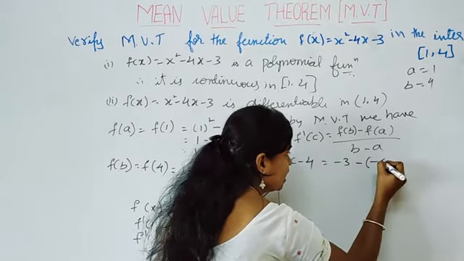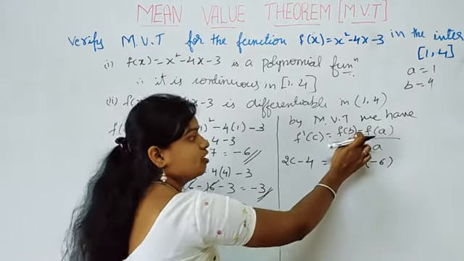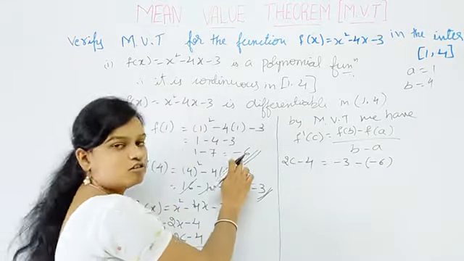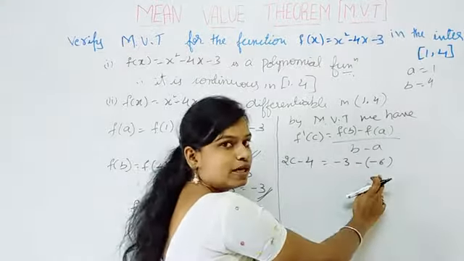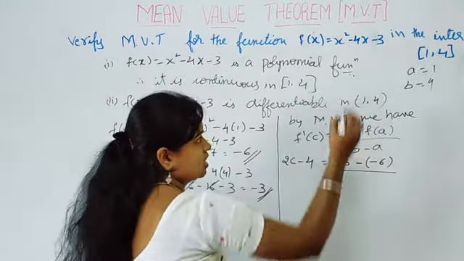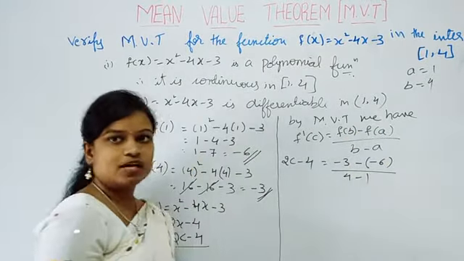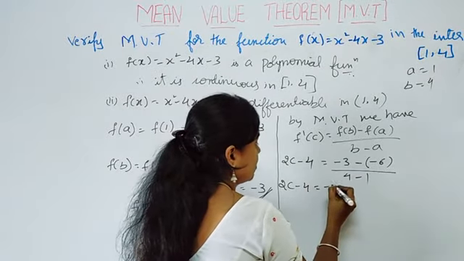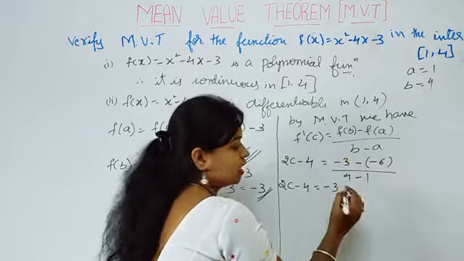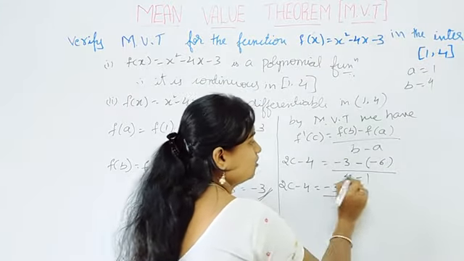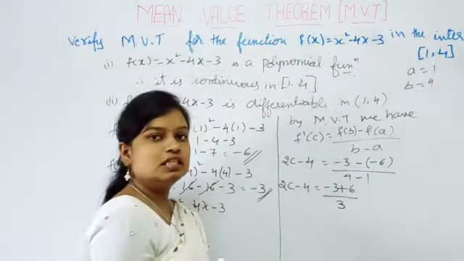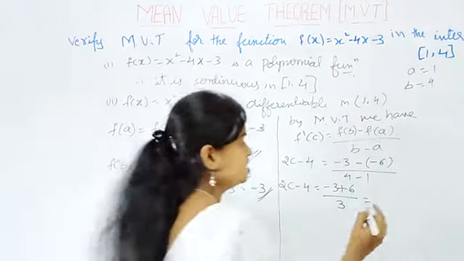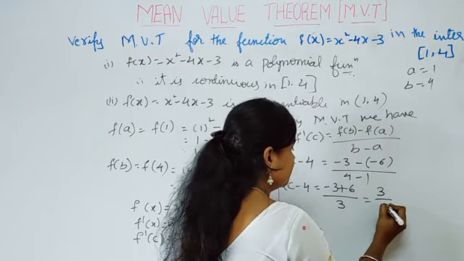So put a bracket, because F of B here also we have negative sign. Minus of F of A is also minus 6. So minus of minus 6 divided by B minus A is 4 minus 1. Okay. Now simplify this one. 2C minus 4 is equal to minus 3. Here minus into minus becomes what? Plus 6. Divided by 4 minus 1 is what? 3. So that is equal to minus 3 plus 6 means it becomes plus 3 divided by 3.